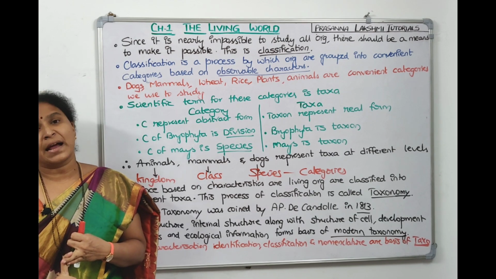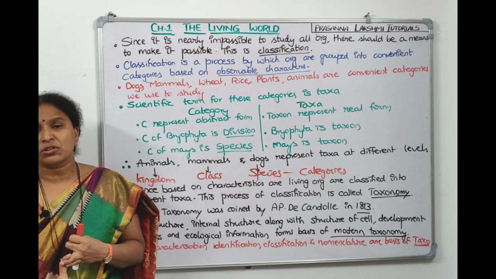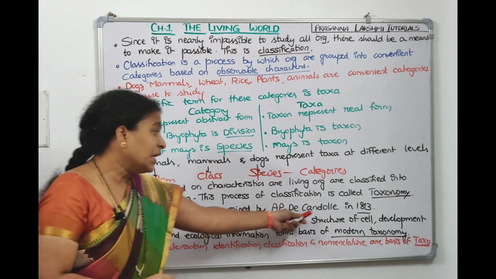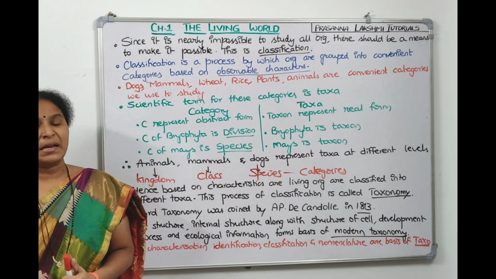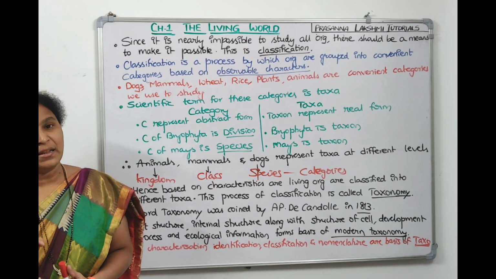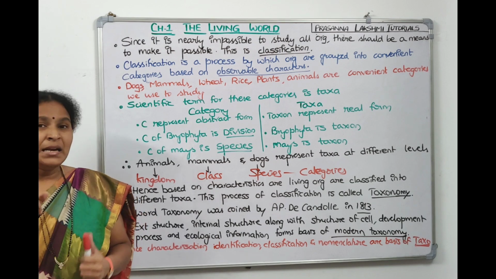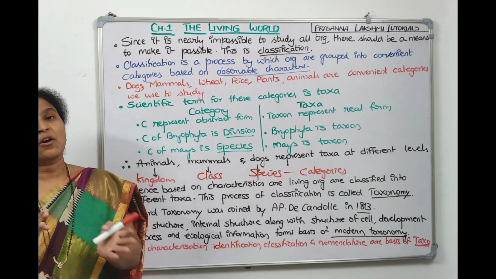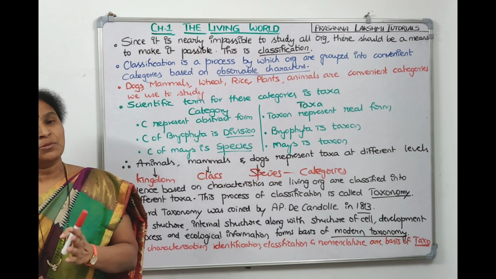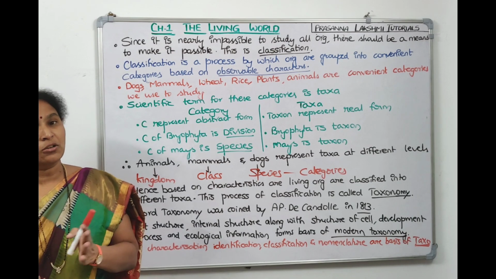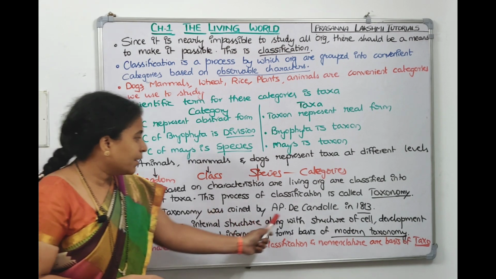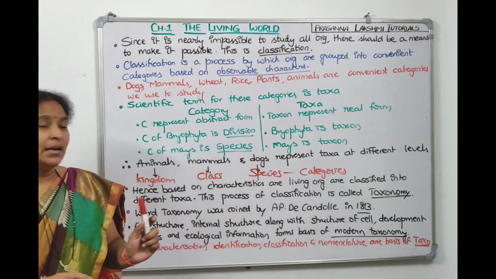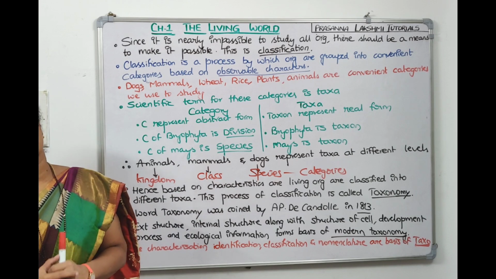Who coined the term taxonomy? The word taxonomy was coined by a scientist called A.P.D. Candolle in the year 1813. And what is taxonomy? Taxis means arrangement according to the law. Systematic arrangement is called systematics. Arranging according to the law is called taxonomy. And what are the basis for modern taxonomy?